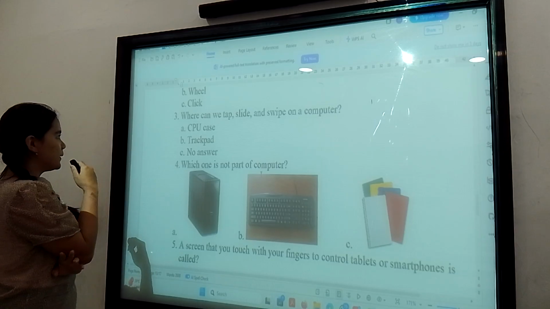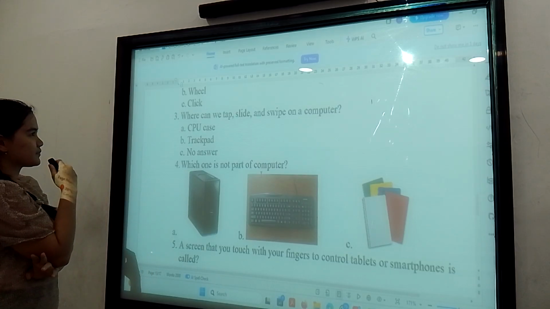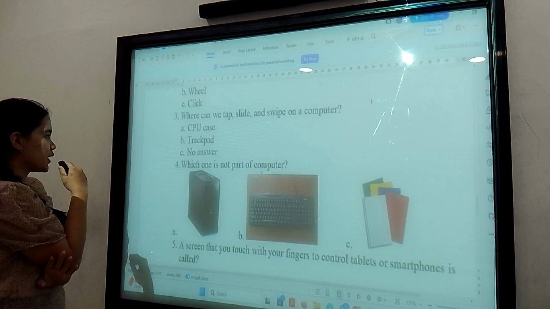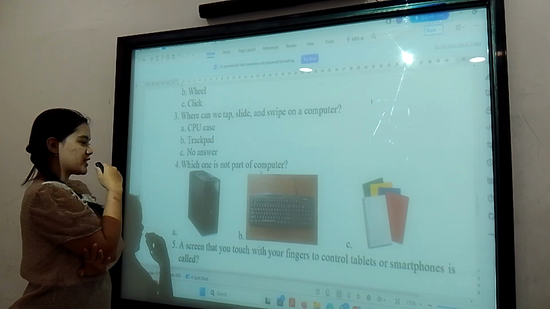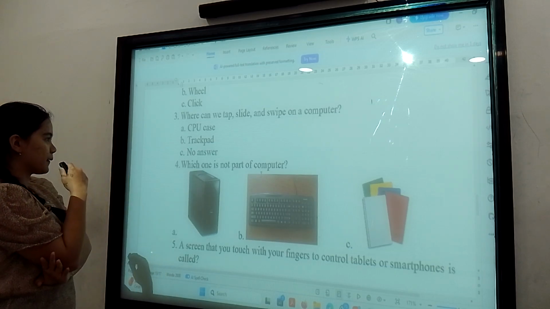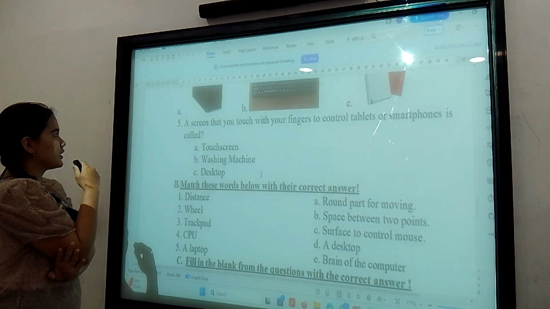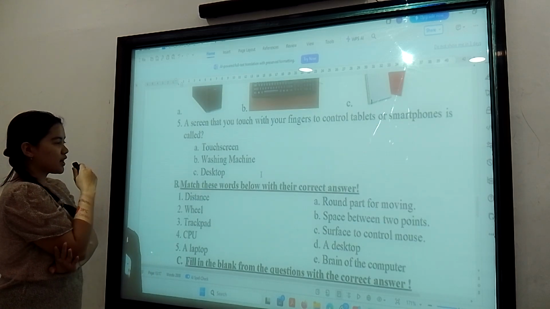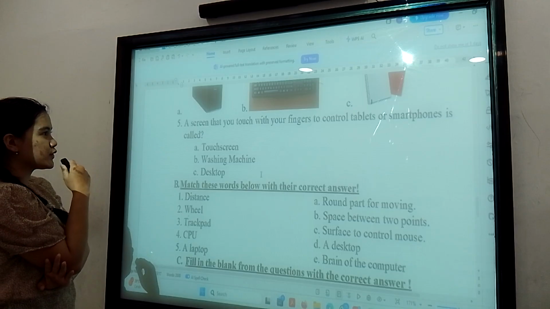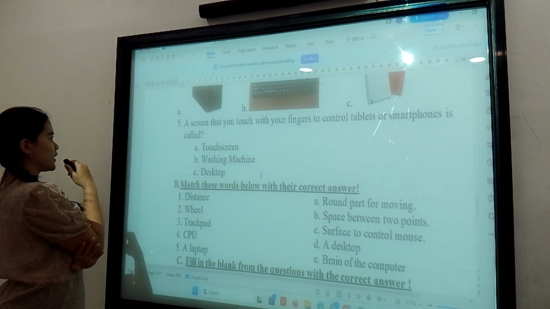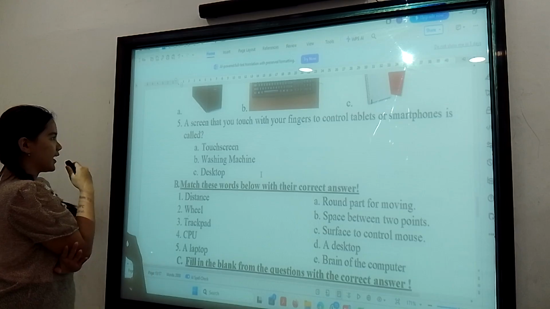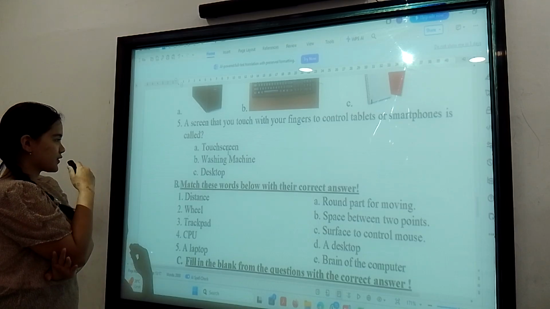Number three, where can we tap, slide, and swipe on a computer? The answer is B, trackpad. Next. Number four, which one is not part of a computer? The answer is C, book. Number five, a screen that you touch with your fingers to control tablets or smartphones is called. The answer is A, touch screen.